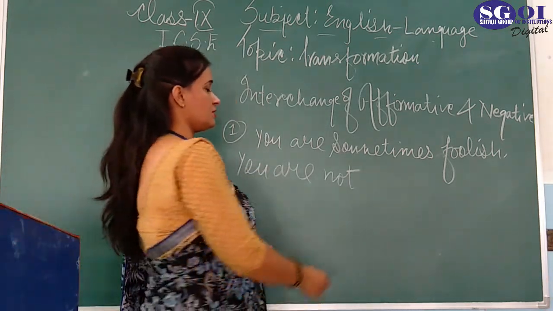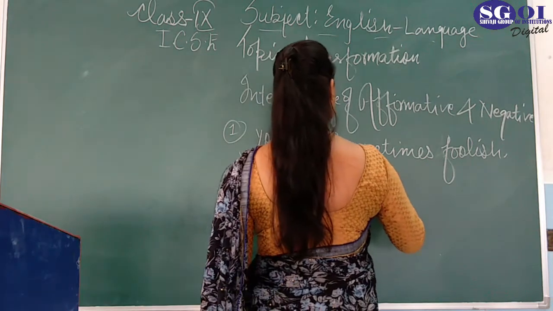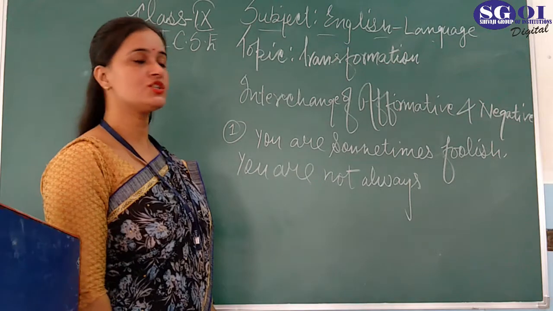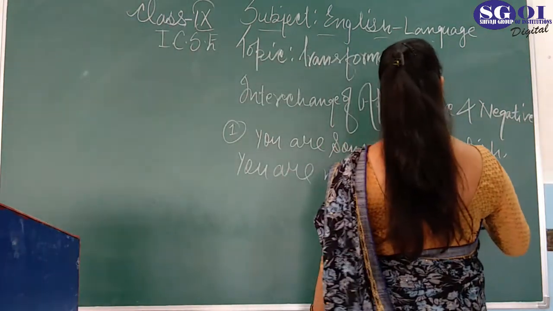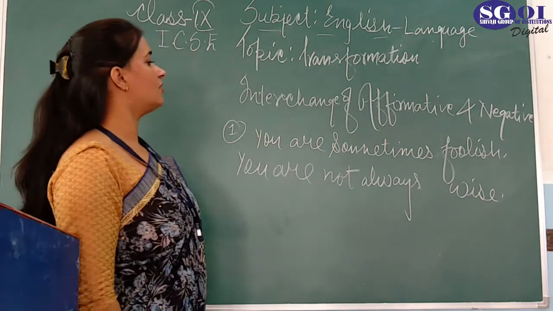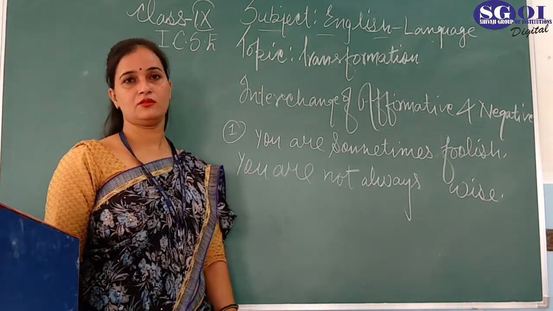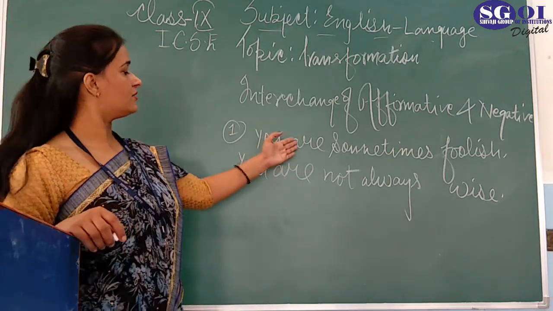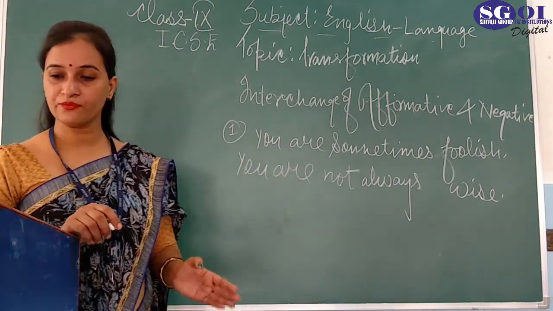Sometimes means you have to use 'always', the opposite. And what is the opposite of foolish? Wise. So, 'You are not always wise.' This one is affirmative and this one is negative.